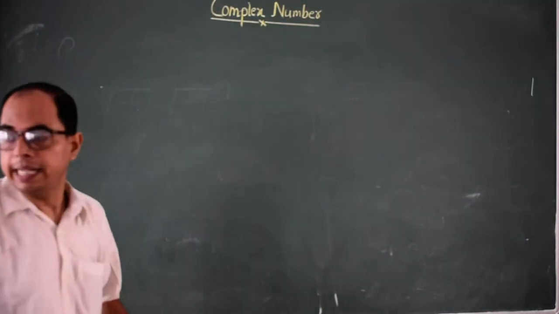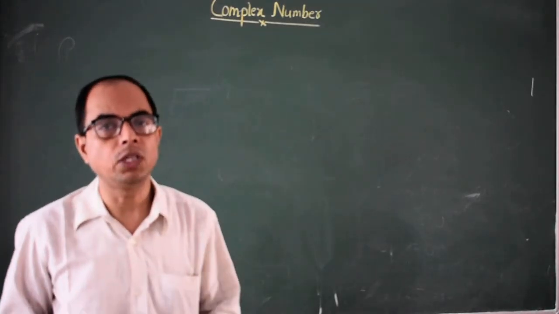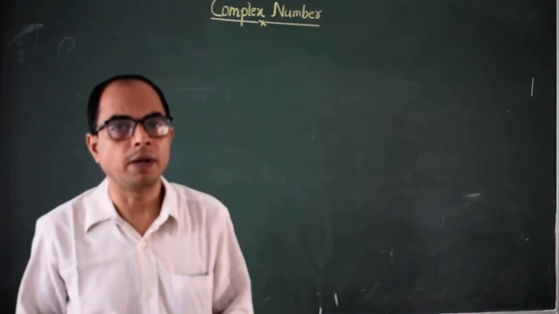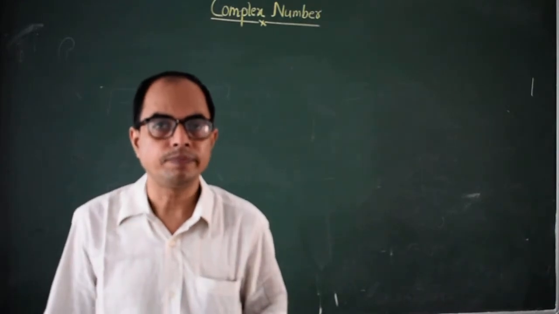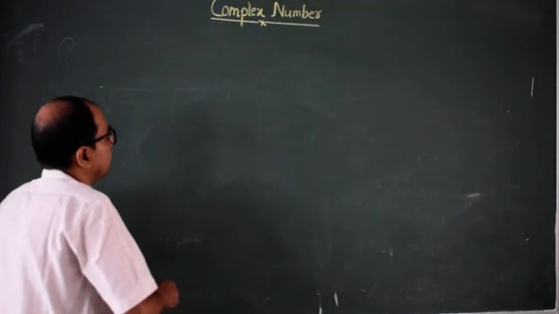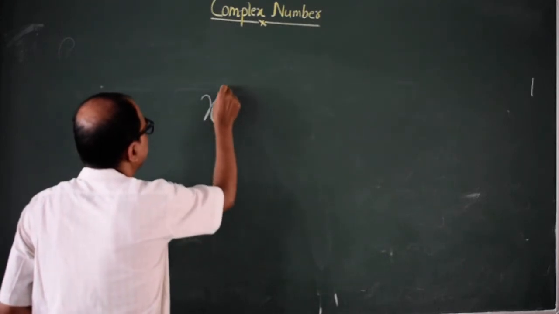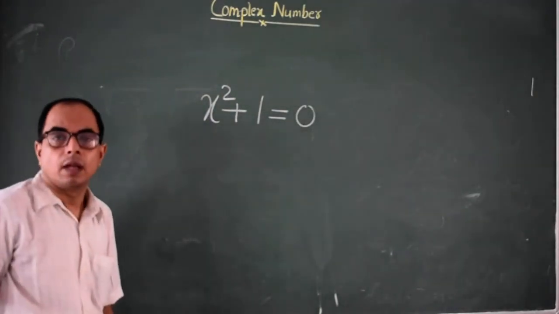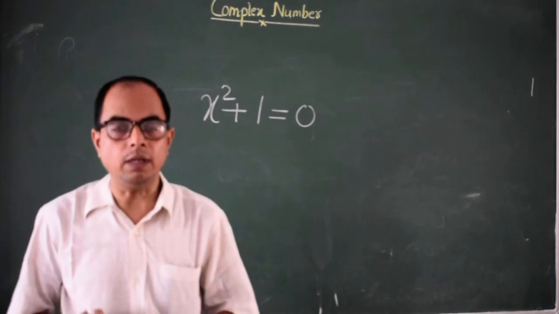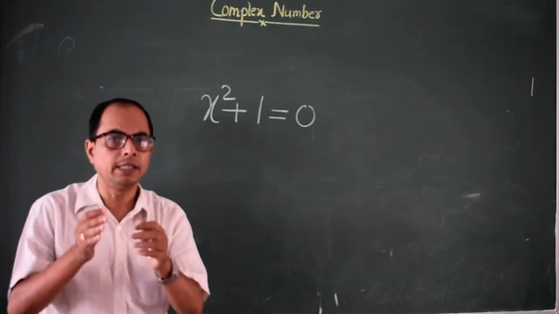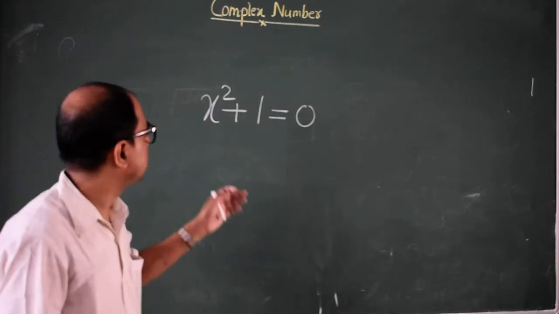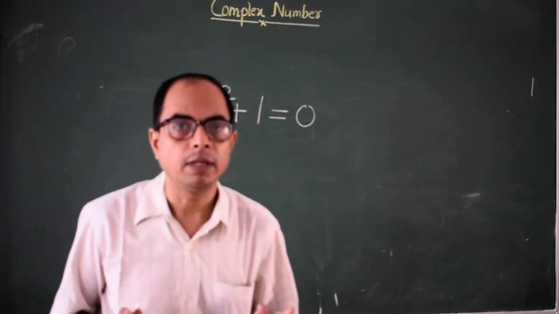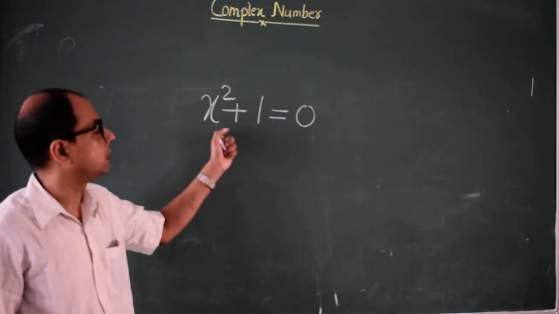Now the question arises: is the set of real numbers a complete set of numbers? It means, can we do all the calculations of mathematics in the set of real numbers? Let us take an equation, x square plus 1 equal to 0. Can we solve this equation in the set of real numbers? Is there any number in the set of real numbers which will satisfy this equation? The answer is no.